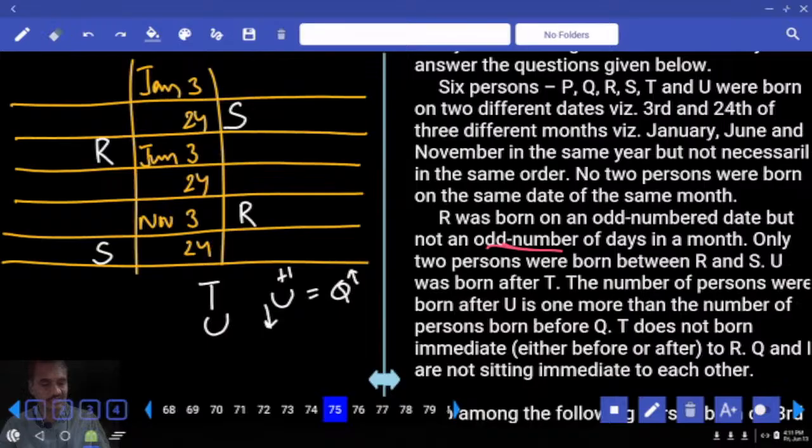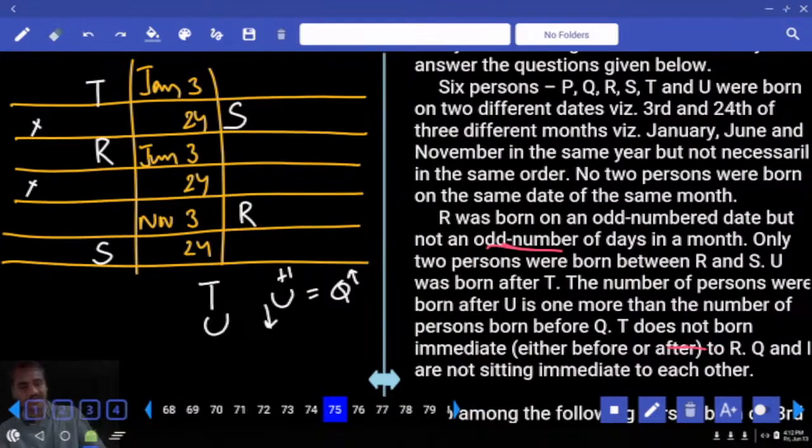And next one, T was not born immediately next to R. Now T and R cannot be adjacent to each other. As T and R cannot be adjacent, T cannot be here. Can I have T at this place? No. Why? Because if T is here, U must be after this, not possible. And so T cannot be here, T must be here. Now if T is here, then where should this U and Q be? And Q and